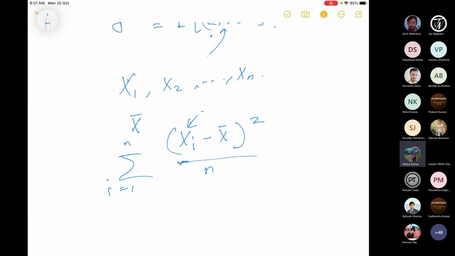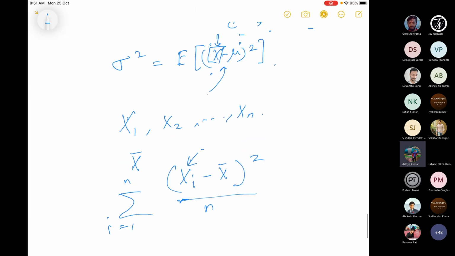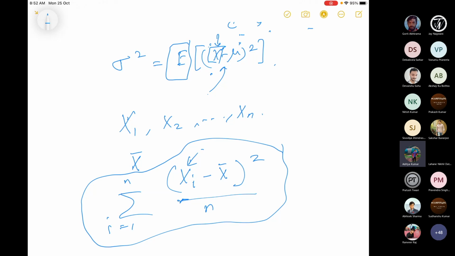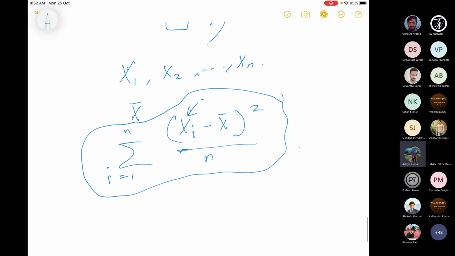So how much could it vary? I have to normalize it because I have n different random variables. So I have to take the average, because I have to take the expectation, and the expectation is the average. Since I have n objects, I'll do this, and this could be a definition for my sample variance. But there is an issue, and that's what I said last day also.